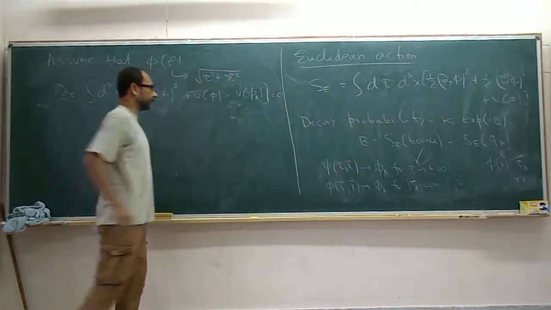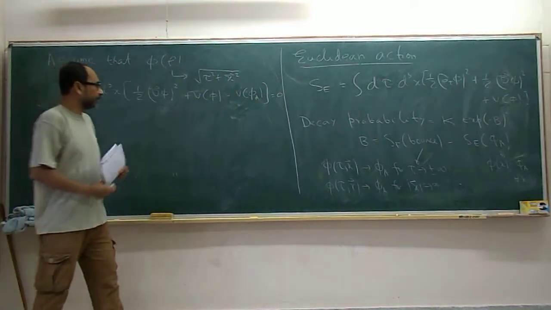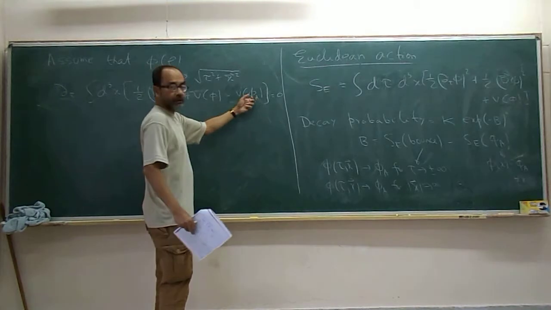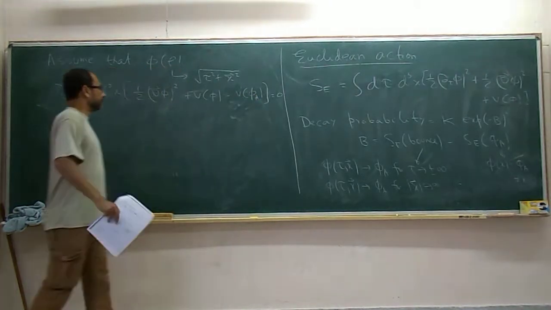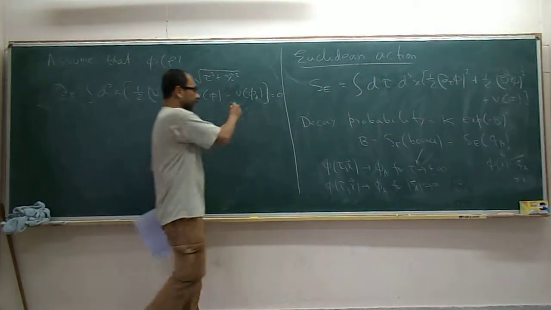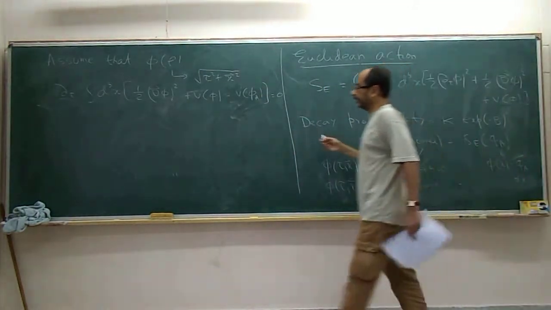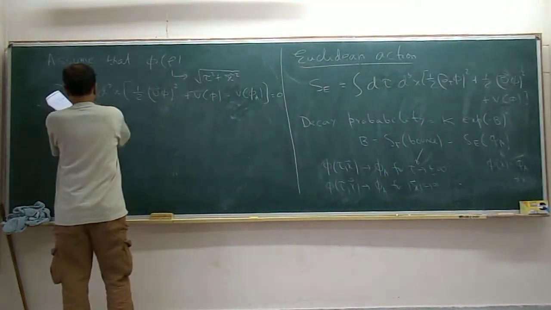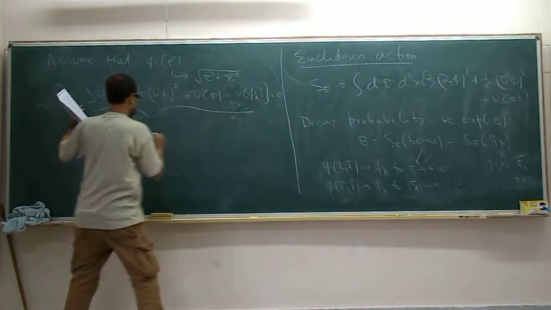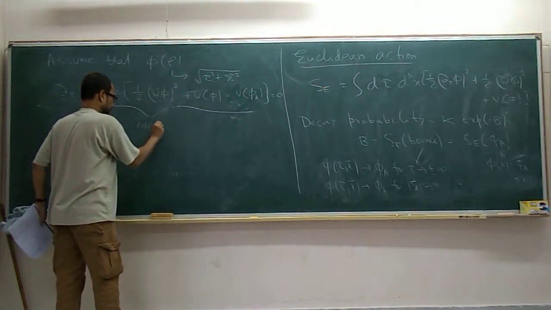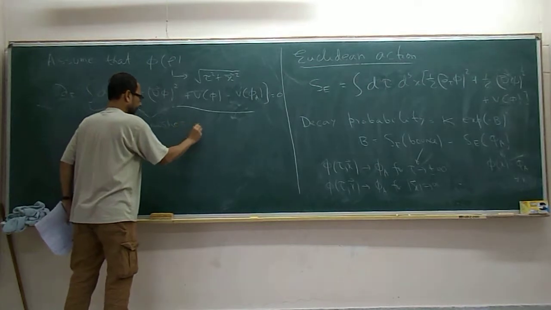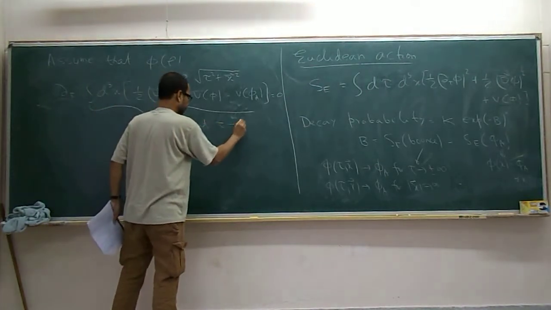Okay, this addition of this doesn't of course change anything because it's a constant. But now we can see that as tau goes to plus minus infinity, this quantity is actually 0. This vanishes as tau goes to plus minus infinity.